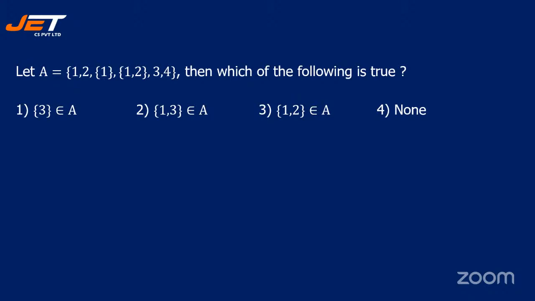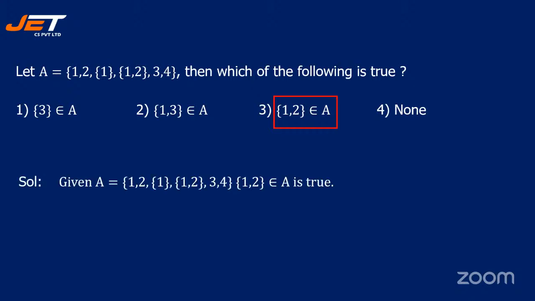All right, being the first question, let's see the answer. It is option 3. {1, 2} is an element of A. So we don't have {1, 3}. We don't have 3 separately. And it cannot be none as well. Isn't it? So {1, 2} is an element of A. All right, let's move on to the next question.